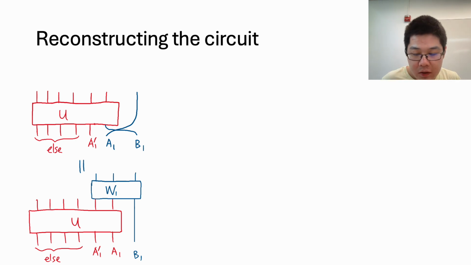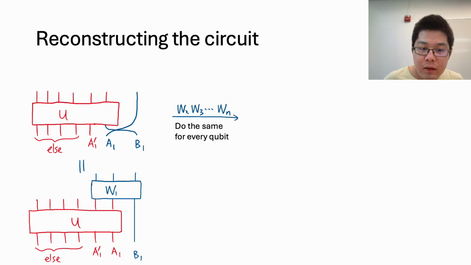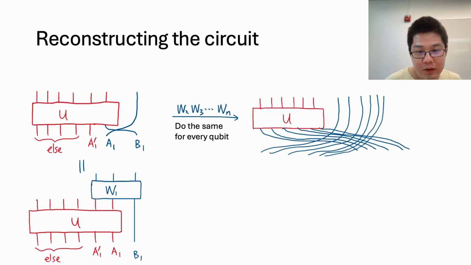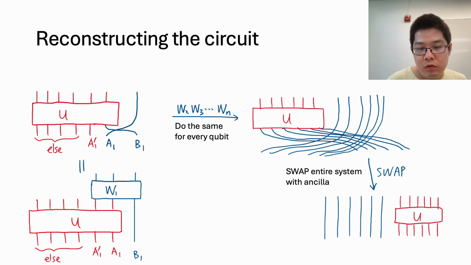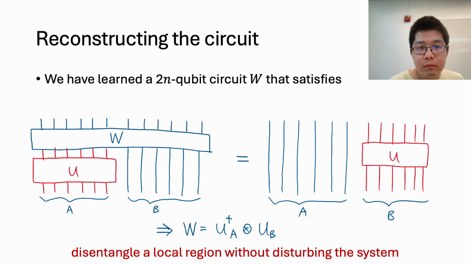If we do the same thing for every qubit, then effectively we have swapped every input qubit with a new ancilla qubit, which looks like this. This looks like a big mess, so we can swap everything again on top to achieve this. So let's understand what we have done. We have essentially learned a 2n qubit circuit W that satisfies this picture.